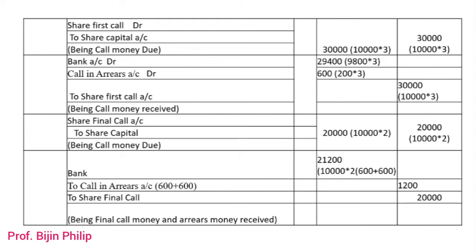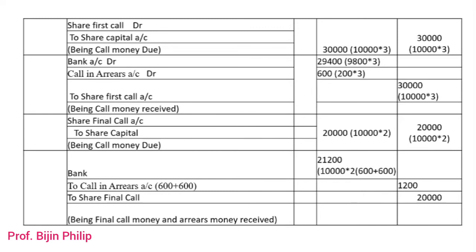That amount we are transferring to the bank account. Initially we debited 600 plus 600 in the Calls in Arrear account, so the same amount we are now crediting. The meaning of that is we are nullifying the Calls in Arrear account. And finally to Share Final Call account, that is the normal amount 20,000. So this is the last stage, the final call journal entry.